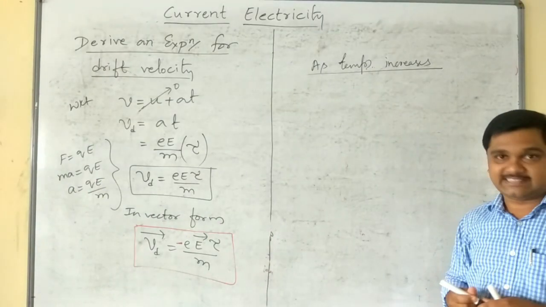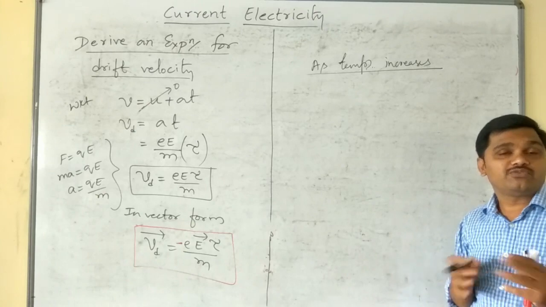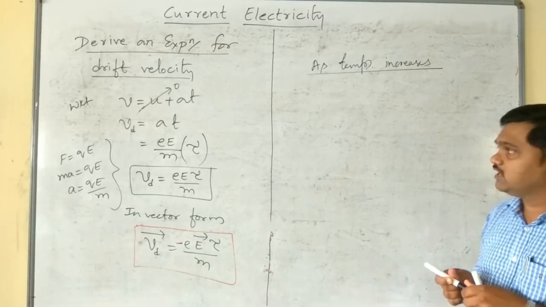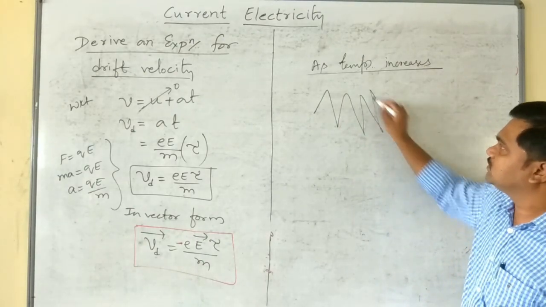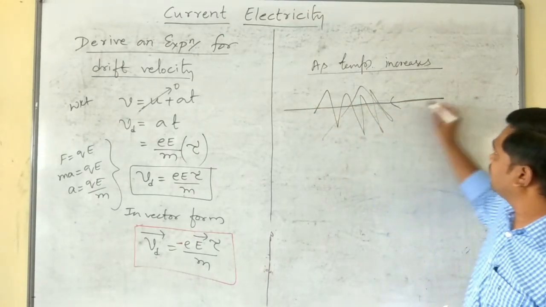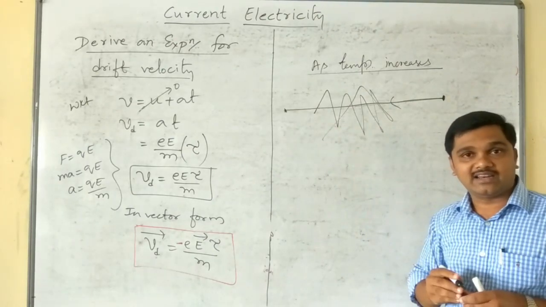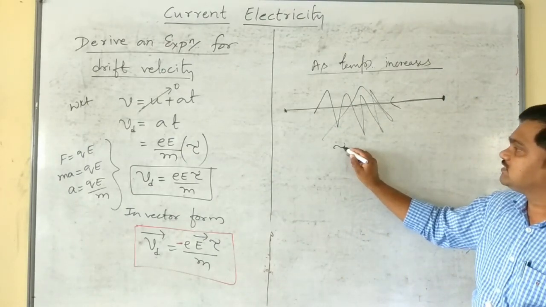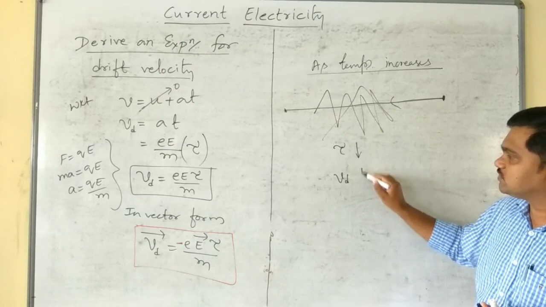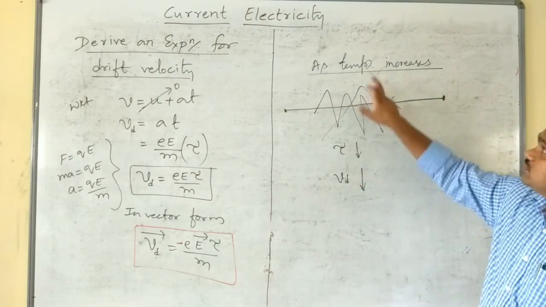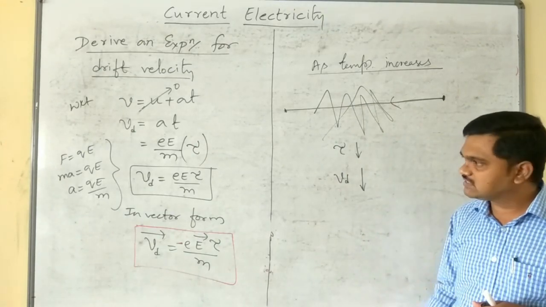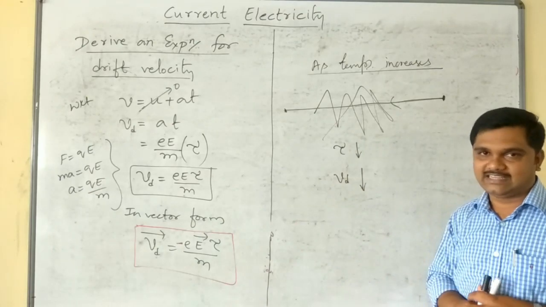As temperature increases, more and more free electrons come into random motion in that particular substance. So there will be more and more disturbance for the individual electron under consideration, which is moving from one end to another end. Therefore relaxation time decreases. As a result, drift velocity also decreases. So when the temperature of the conductor increases, relaxation time decreases and hence Vd also decreases.